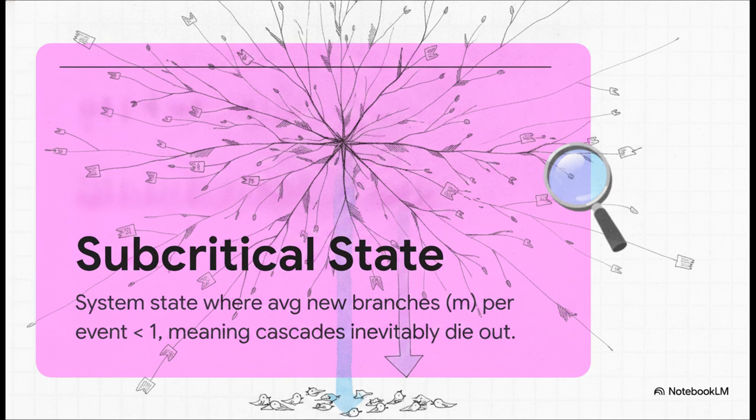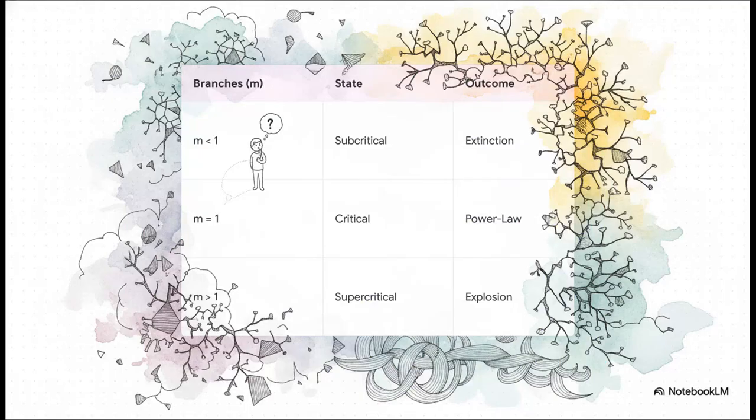When M is less than 1, the math is absolute. The cascade inevitably dies out. Without enough momentum, the extinction of the information is a mathematical certainty. It's actually pretty straightforward when you break it down. If M is greater than 1, the system is supercritical, which leads to an exponential explosion. That's your viral trend. If M equals exactly 1, the system is critical. But if M is less than 1, we are in the subcritical zone, and the expected outcome is, again, inevitable extinction.